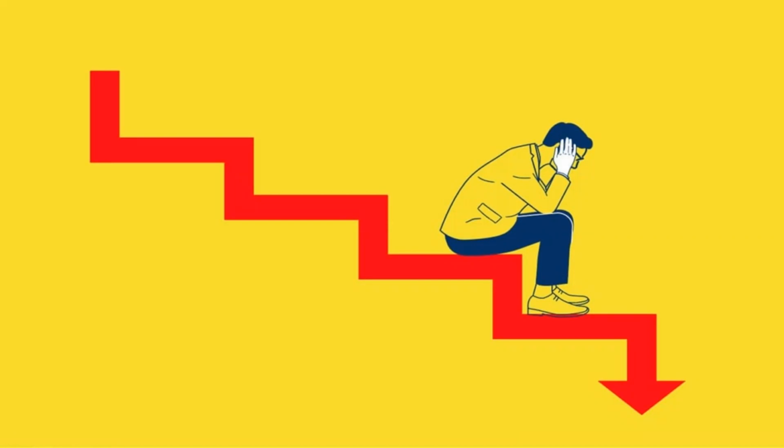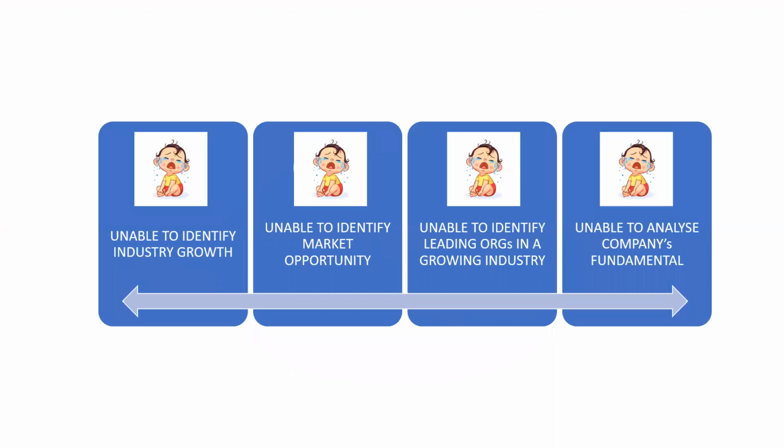There are multiple reasons through which they faced losses. First one is they were unable to identify the market opportunity and industry growth. Which industry is growing year after year? Where are the actual opportunities waiting for me? Are there any future perspectives or not?